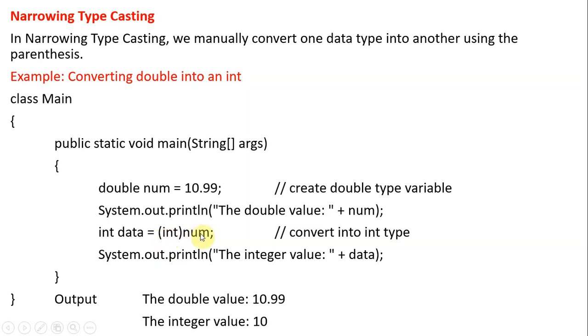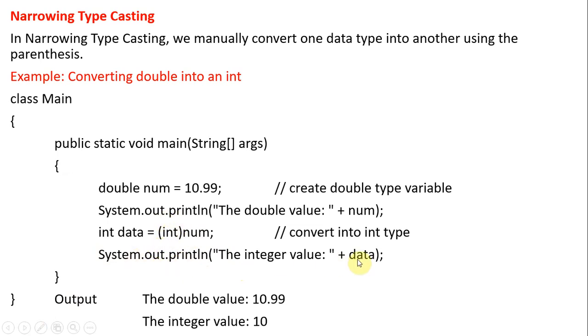In this statement, I am assigning the num double value to the new integer variable, but I am forcing it, telling it to convert this double num into int.